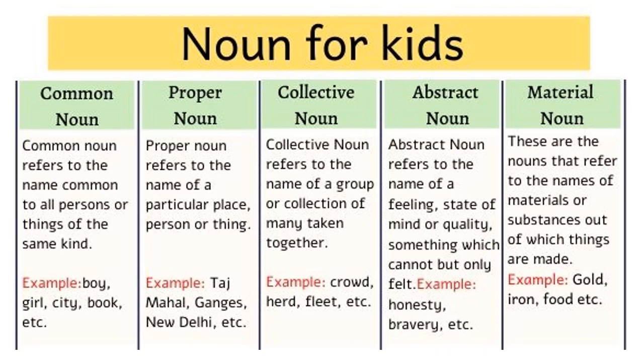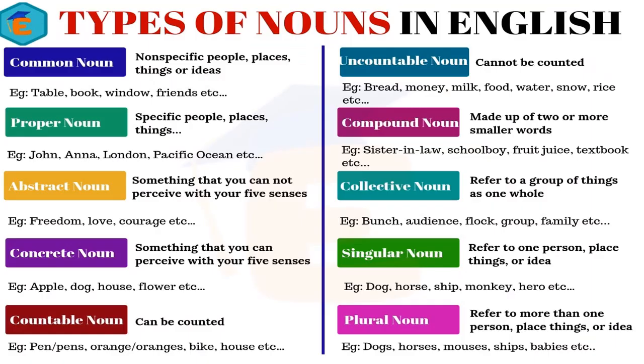Then abstract noun, the thing is something that we can't touch, we only know it is there but we can't touch it. For example, honesty, bravery. Then material noun, things which are named after materials like gold, iron, food, things which we can touch, which we know. They are leather. All these are material nouns. So this is just for you to know there are different kinds of nouns. Then again we are repeating it once again so that you don't forget it. Common noun, proper noun, abstract noun, concrete noun, countable and uncountable nouns, compound noun, collective noun.